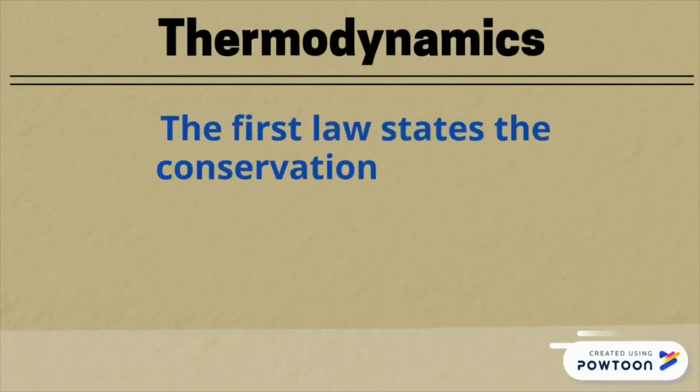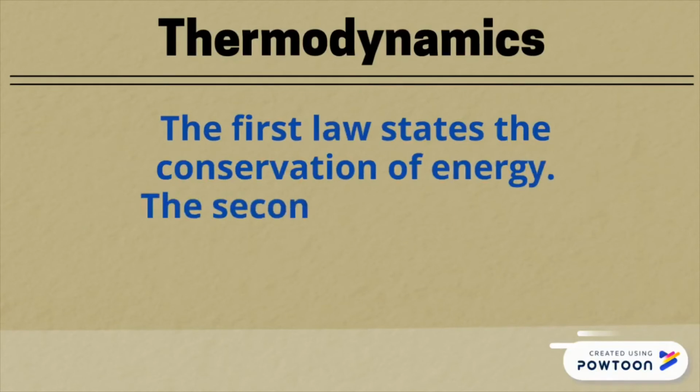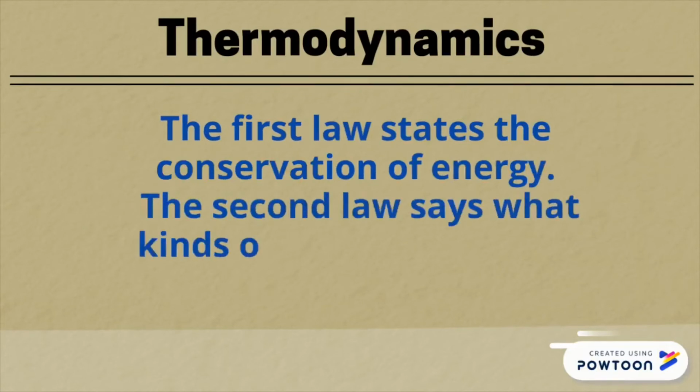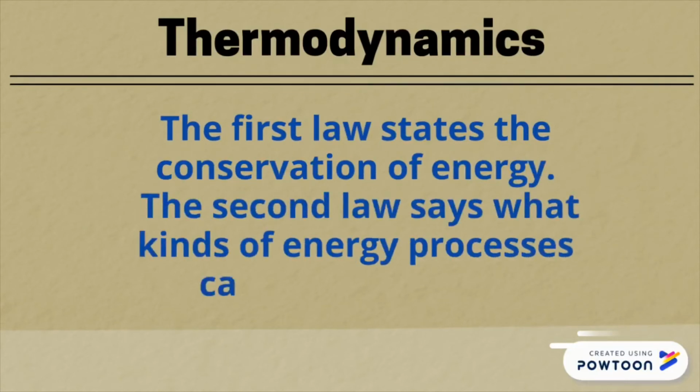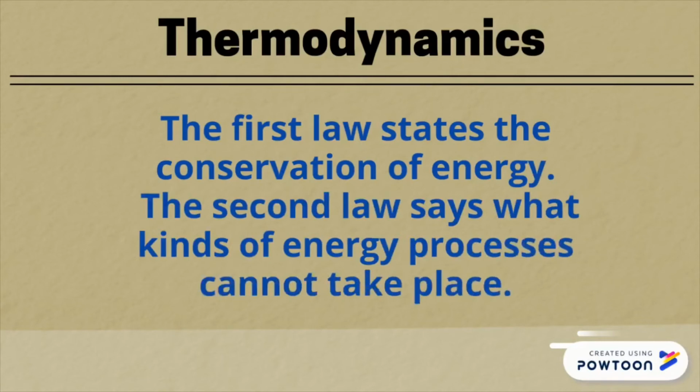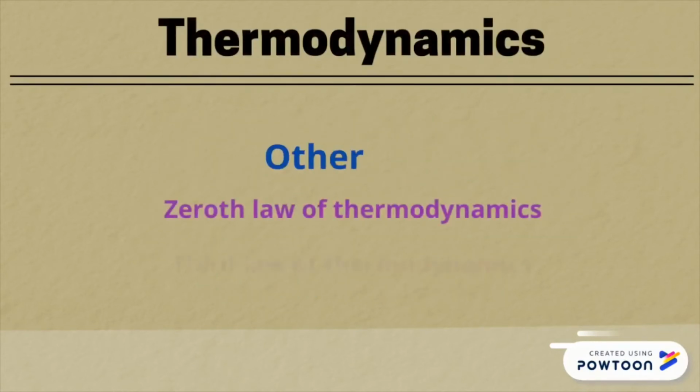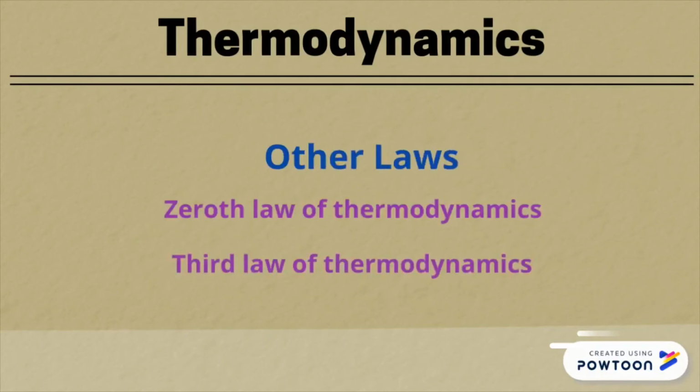The first law states the conservation of energy, but the second law says what kinds of energy processes cannot take place. For example, it is not possible to completely convert heat into work, but not vice versa, without again a change taking place. Two other laws of thermodynamics are sometimes expressed.